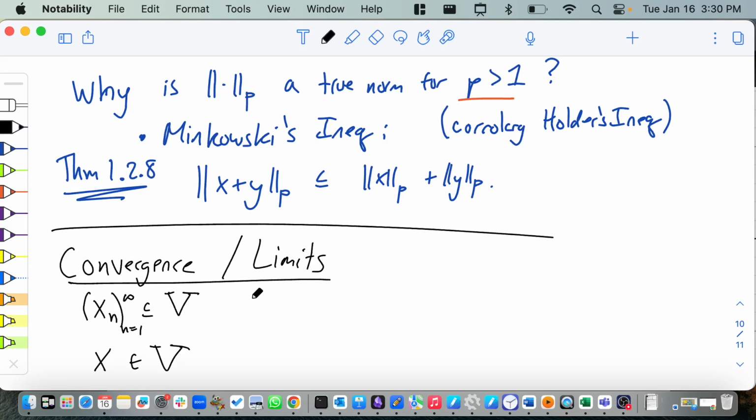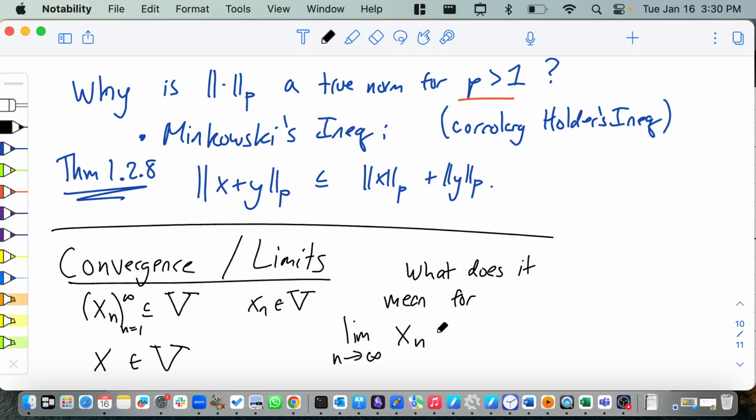By this I mean each xn is in V, and I have a sequence x1, x2, x3. So it's like a sequence of functions or something like that. What does it mean for xn to converge to x? You could write this as the limit as n goes to infinity of xn equals x, or equally well write xn arrow x. This needs to have some kind of definition that we can check. If they were just real numbers, we would measure with the absolute value and use the epsilon delta definition from first year calculus. But they're not real numbers, they're vectors. So what are we going to use instead? We're going to use the norm.